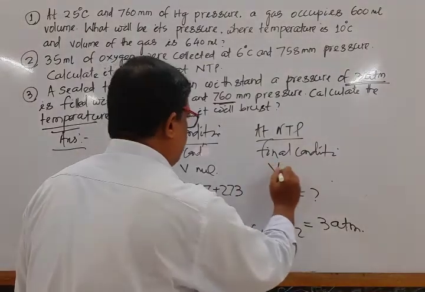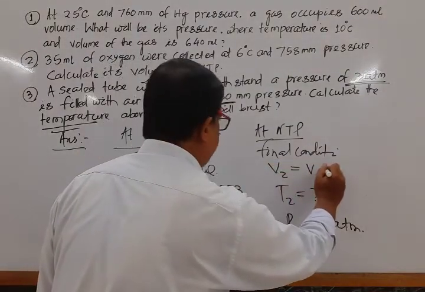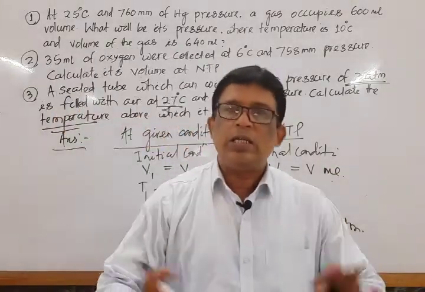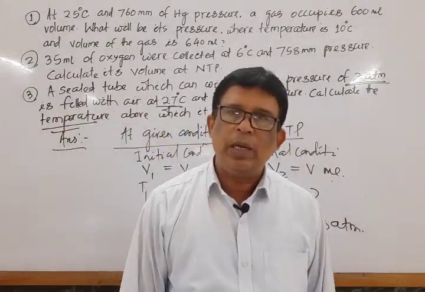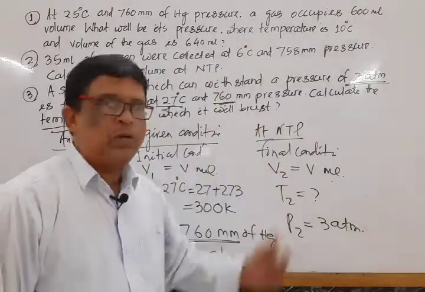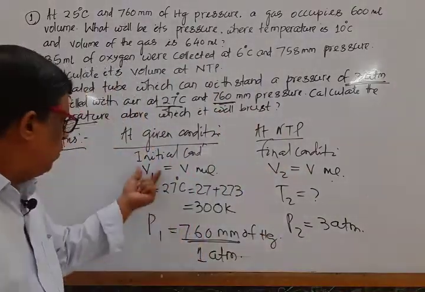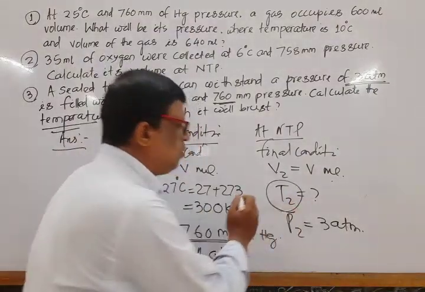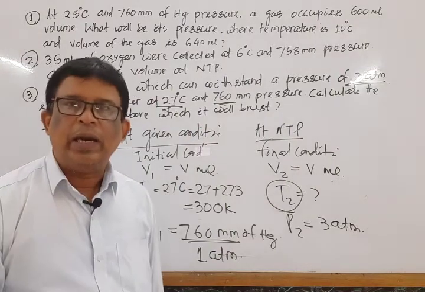Then V2 is equal to the same volume V mL, because the cylinder does not change its shape, so volume remains same. So V1 is equal to V mL, V2 is equal to V mL. Then P1, V1, T1 is given, then we have to calculate T2 by applying the combined gas equation.